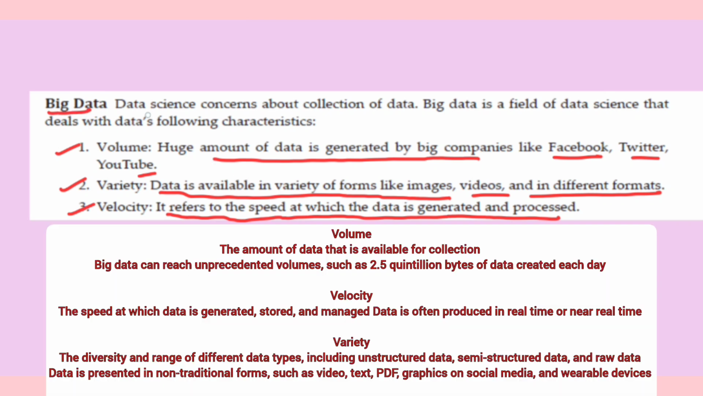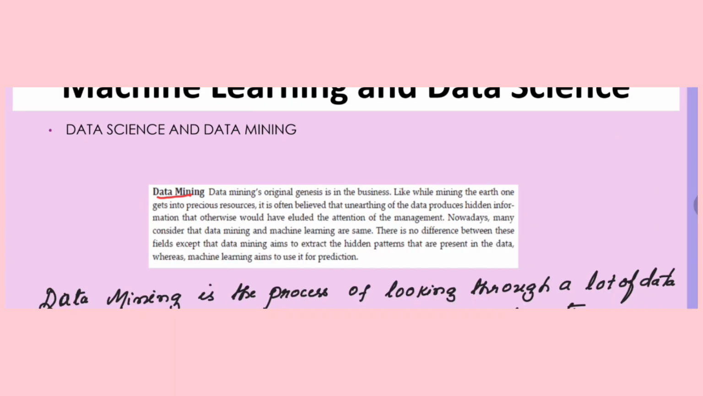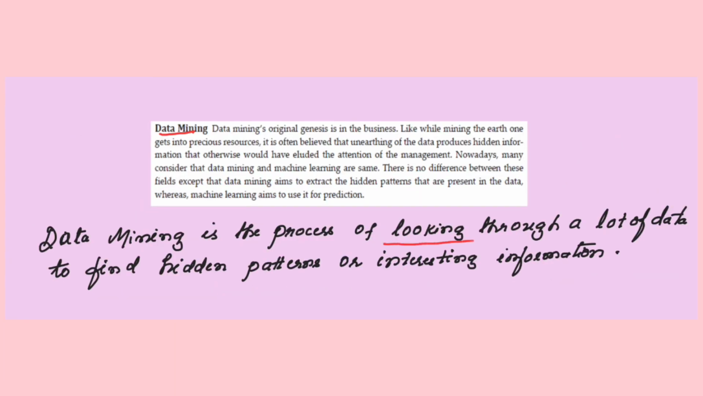Big data. Data science concerns the collection of data. Big data is a field of data science that deals with the following characteristics: volume, variety, and velocity. Then comes another field called data mining. Data mining is a process of looking through a lot of data to find hidden patterns or interesting information.